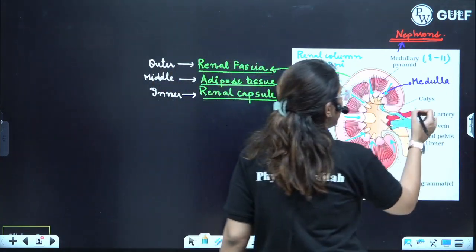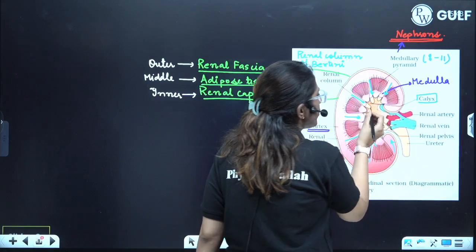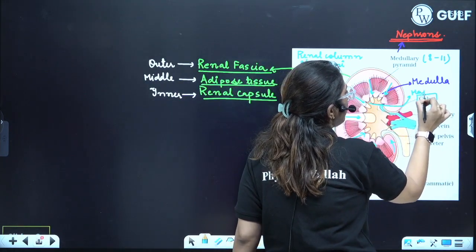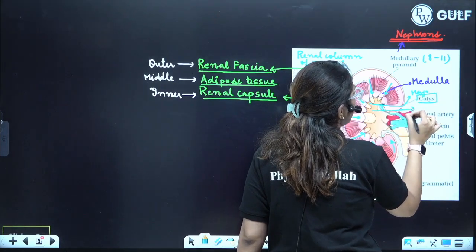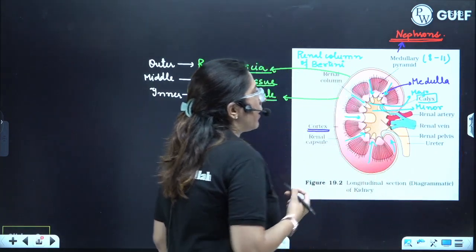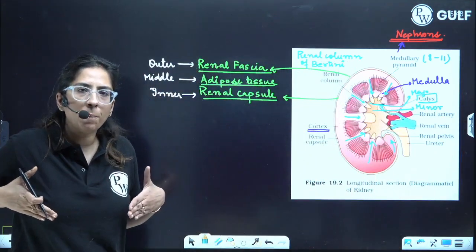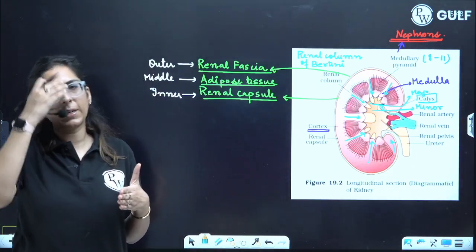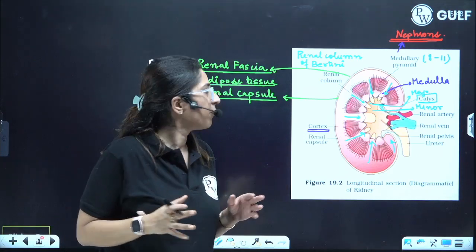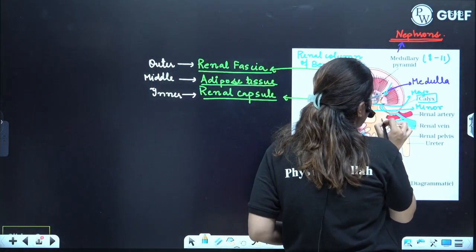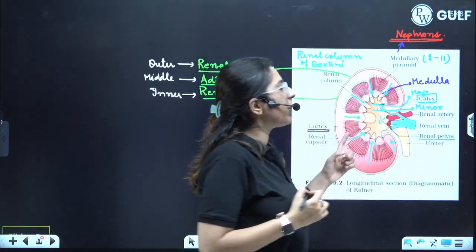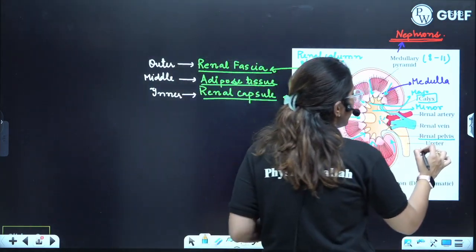This is termed as calyx. Calyx has two parts. The one which you can see over here, this is the major calyx. Later on it opens into the minor calyx. So all the medullary pyramids open into the major calyx, and then it opens into the minor calyx. Two to three minor calyx regions are present. Later on it opens into this region, which is termed as renal pelvis. From the renal pelvis the urine comes out through the ureter.